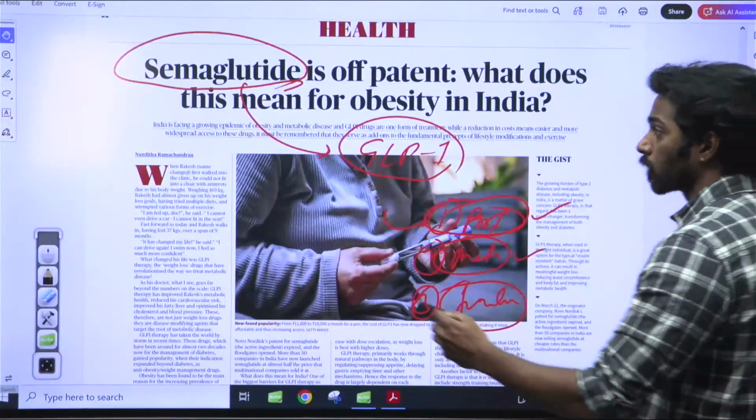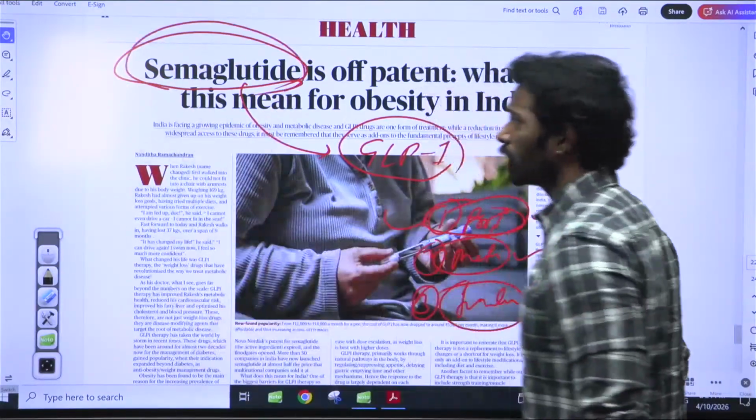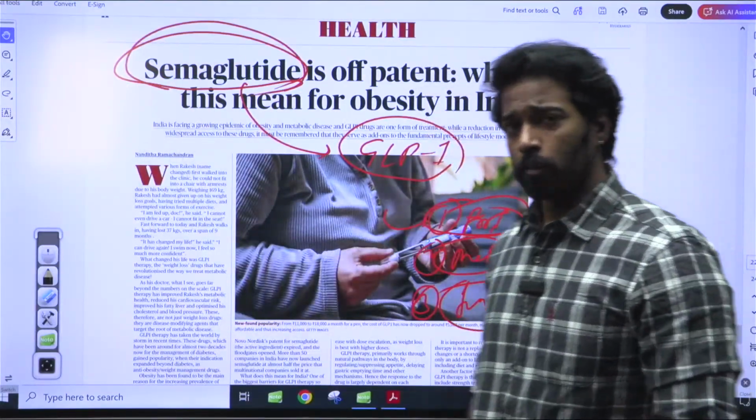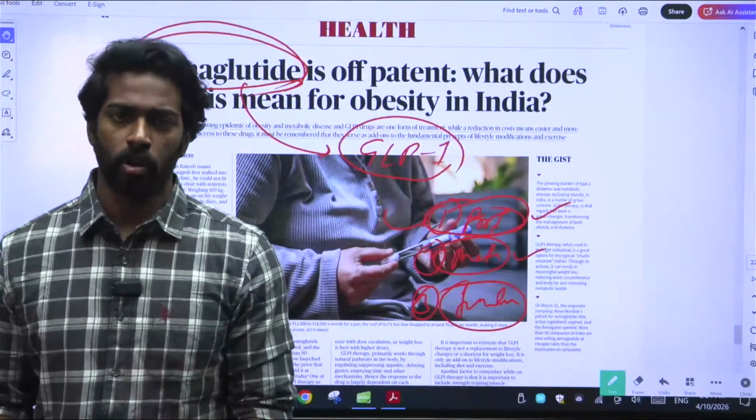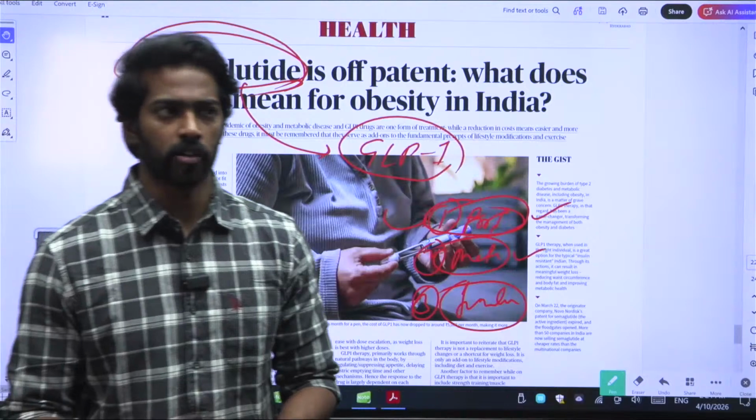So that is how semaglutide works. The reason we need semaglutide is that some people are obese, right? Obesity is a main health problem around the world.